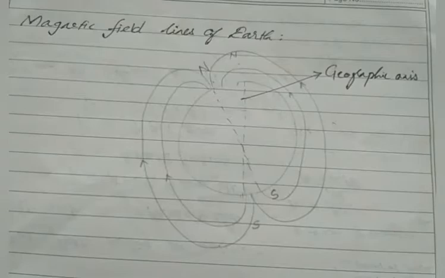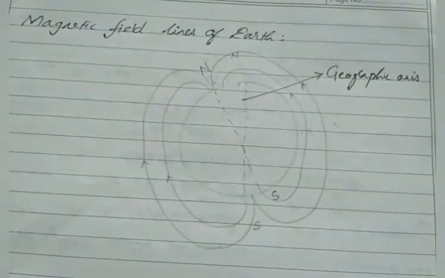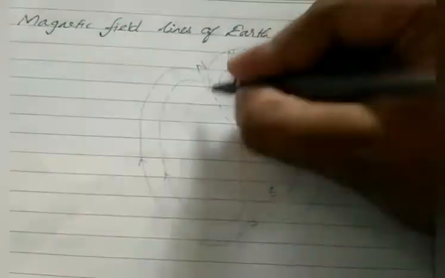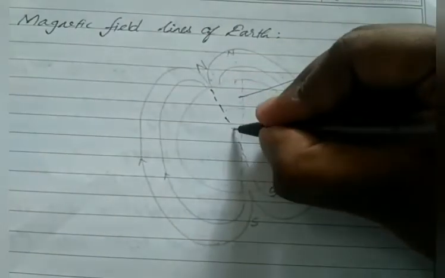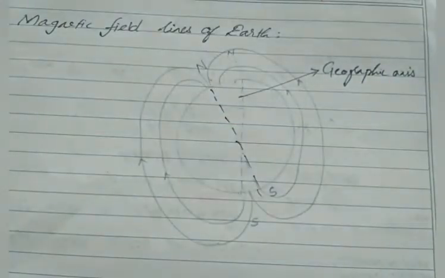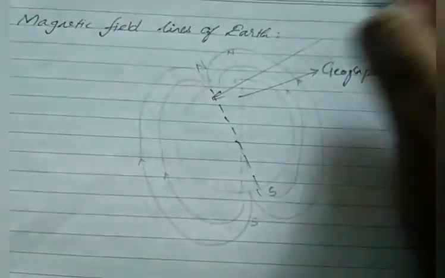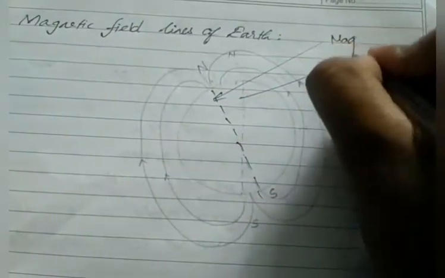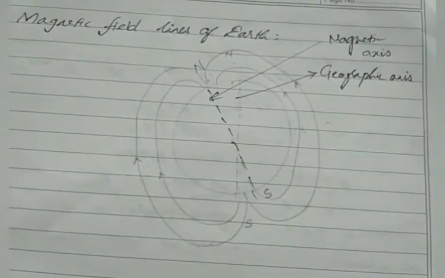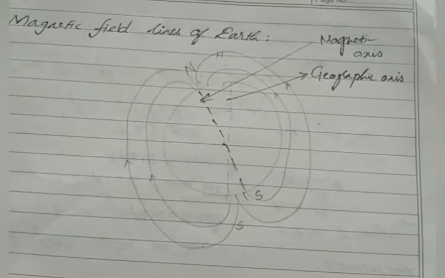But magnetic field lines fall like this. Okay, it falls like this. Then if we connect these two poles, it will be slightly tilted from the original geographic axis. So this axis is known as the magnetic axis. Okay, so there are some differences between these two. Can you understand it?